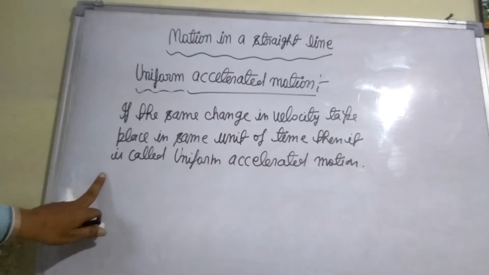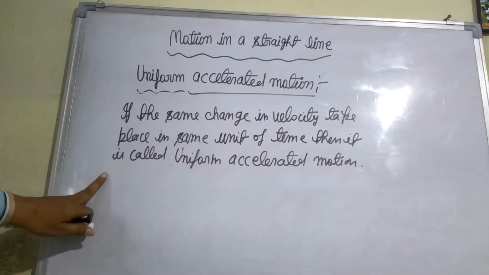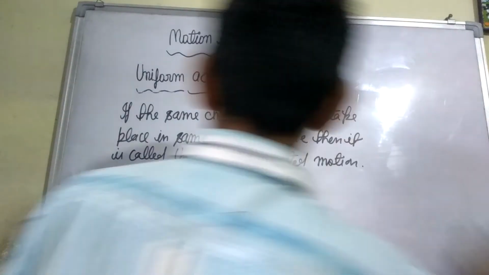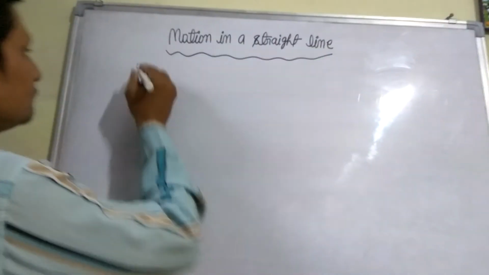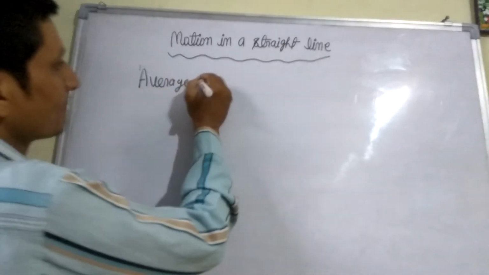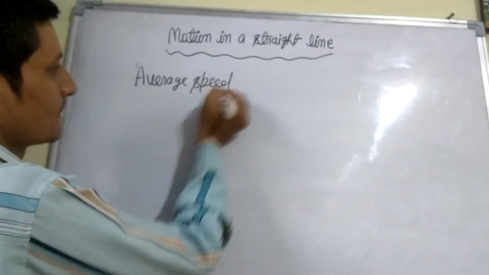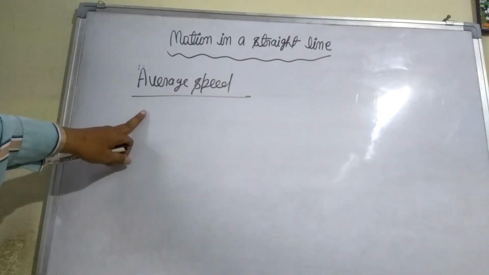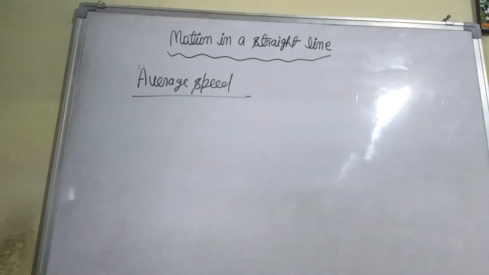After this, next topic is average speed. Now students, I am telling you what is average speed.